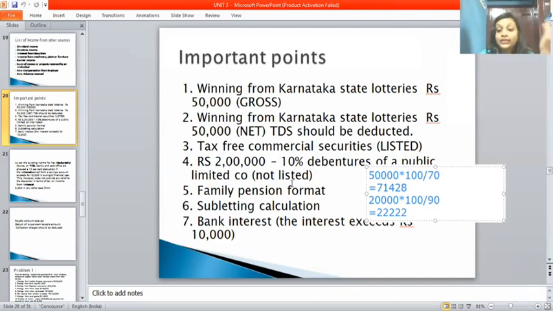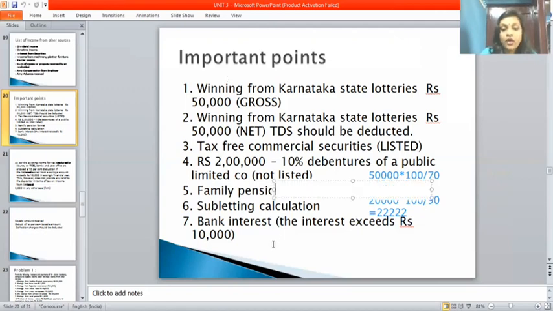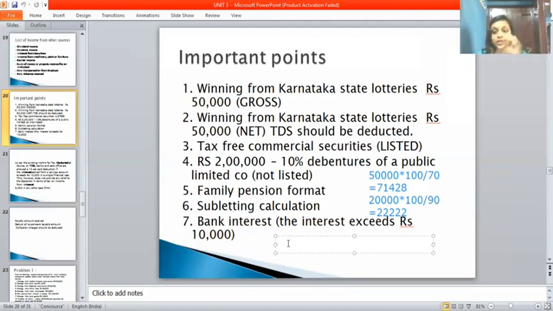The TDS percentage is 10%, so 100 minus 10 gives 90. The question says 2 lakh minus 10%, so 2 lakh into 10% gives 20,000. That is the first step.